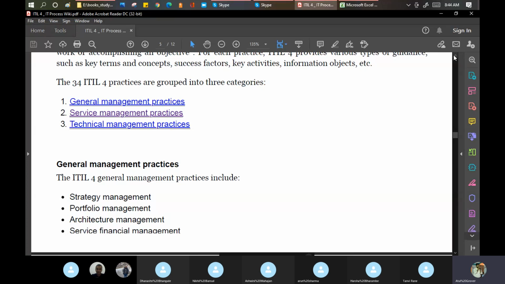In ITIL 4 and ITIL 3, the major difference comes on this part. In ITIL 3, we had 26 processes plus 4 functions. I'm again repeating, in ITIL 3 we had 26 processes plus 4 functions, but in ITIL 4 we have 34 practices. Number one and the major point: it is a practice, it is not a process. The name is the same in ITIL 4 and ITIL 3, but there is a major difference in the way it has been used.